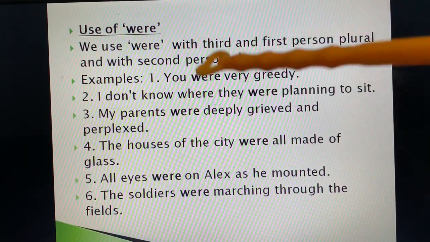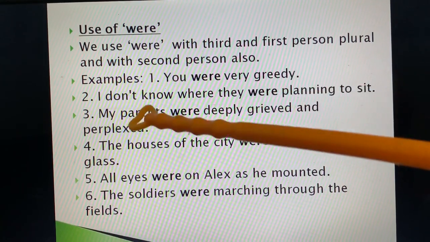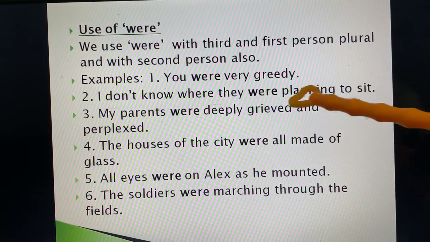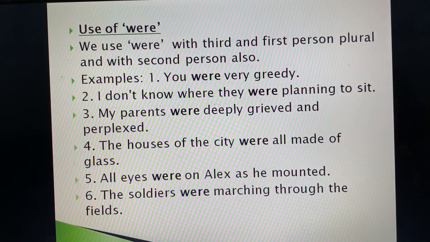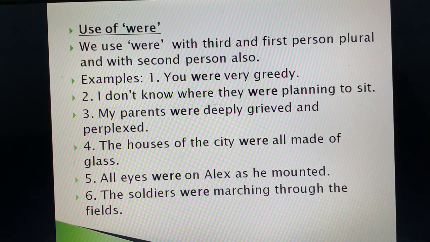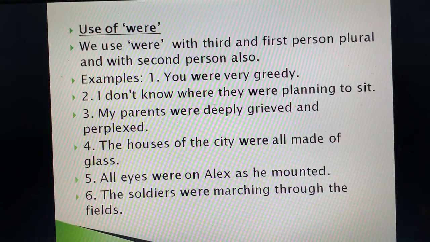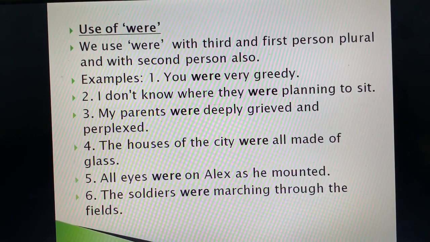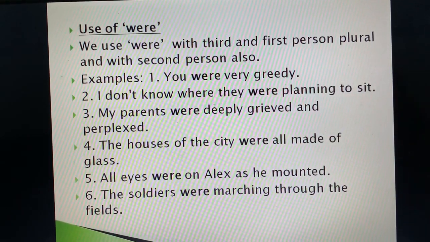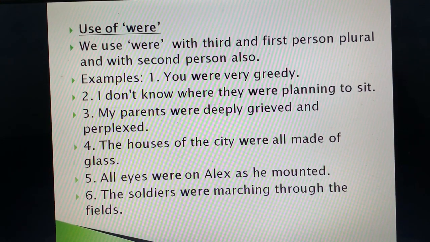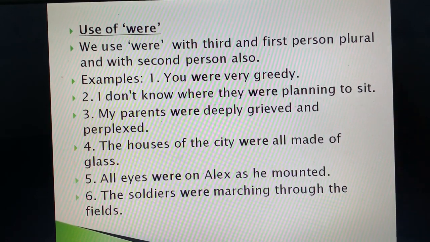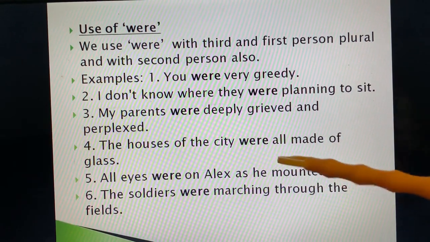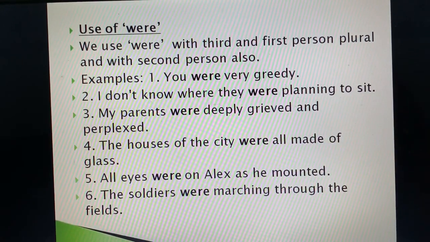तुम थे. Now you is the second person. I do not know where they were planning to sit. They is third person plural. Or any plural noun. It is also used with any plural noun. Like my parents. Now parents are plural. They are plural in number. Were deeply grieved and perplexed. The houses of the city were all made of glass.